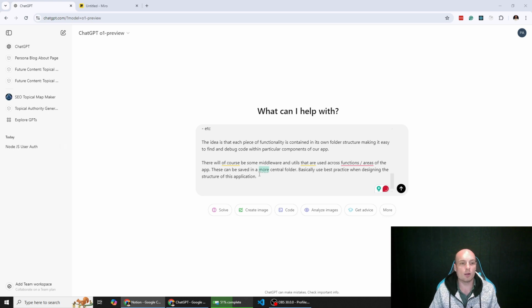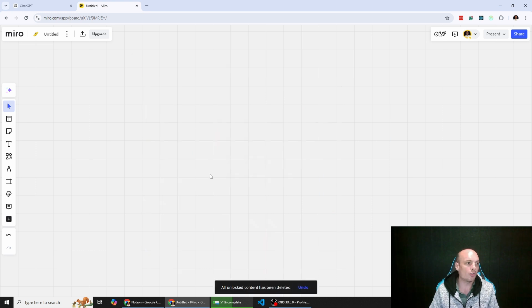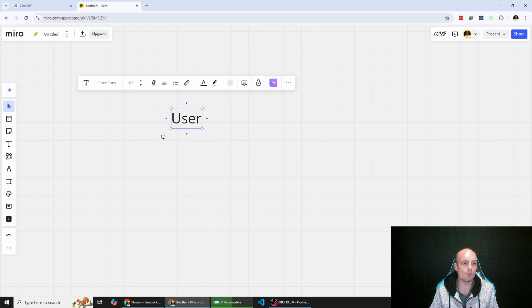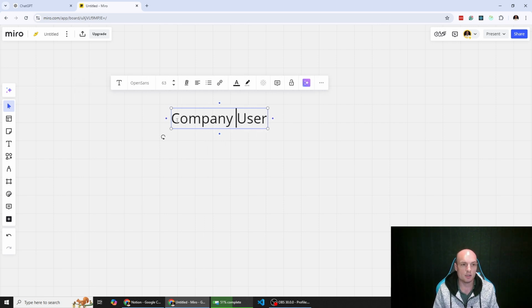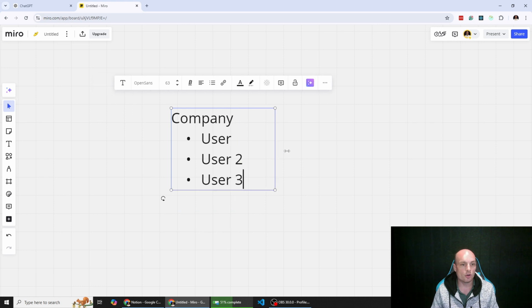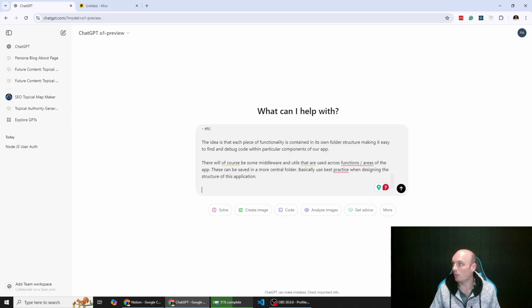All right, so now when we think about this, if we go back to Miro, we're going to have a user, right? And maybe a lot of people just create the functionality as a user. But what we really want to think about is, if we're building an application that's going to be used by teams, there's really a company, right? And then within a company is a user. And a company can have multiple users, user 2, user 3, etc. So we need to think about this when we're telling ChatGPT how to think about the logic for the user model.